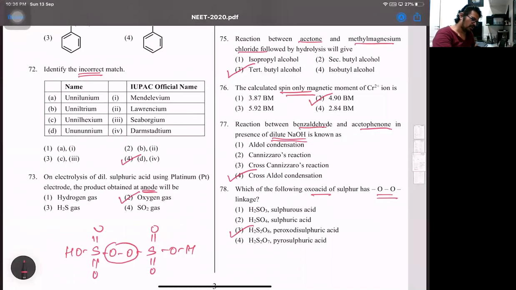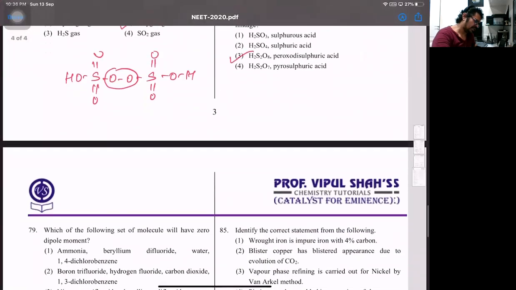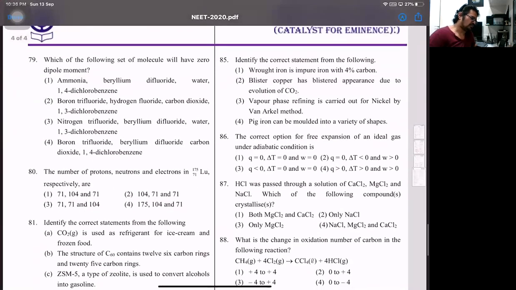Then moving on. Next part now. 79. It says which of the following molecules will have zero dipole moment. Dipole moment is a vector quantity, so where it gets cancelled. So in this case, if you observe for the 79th one, that's option 4.